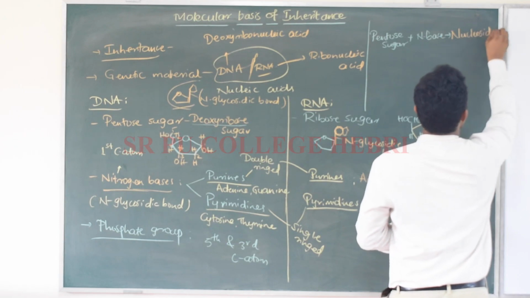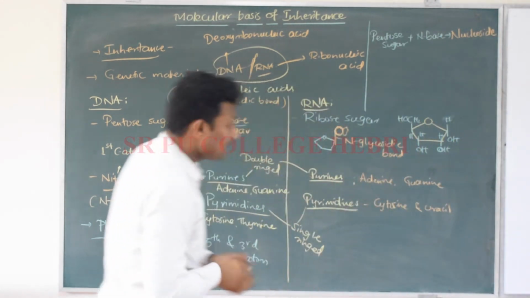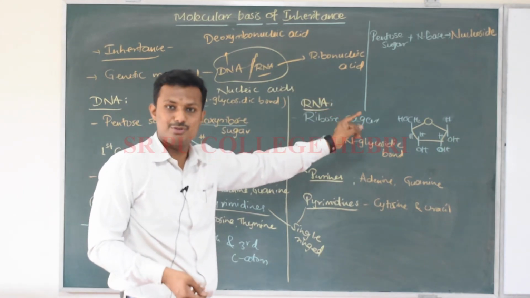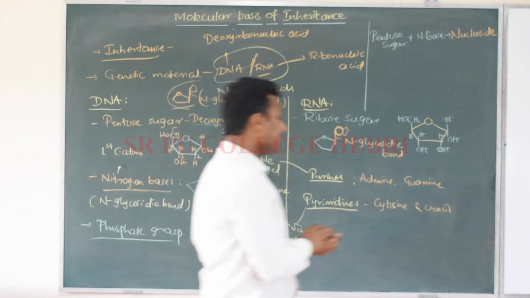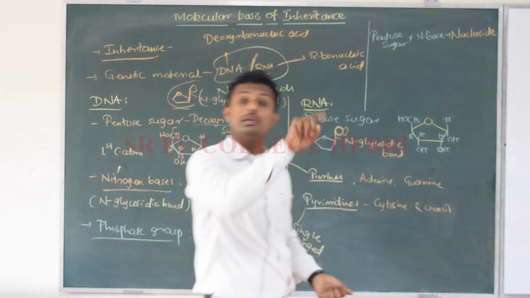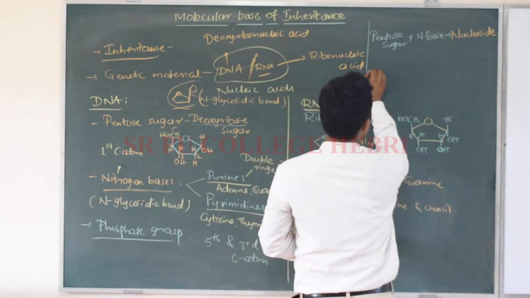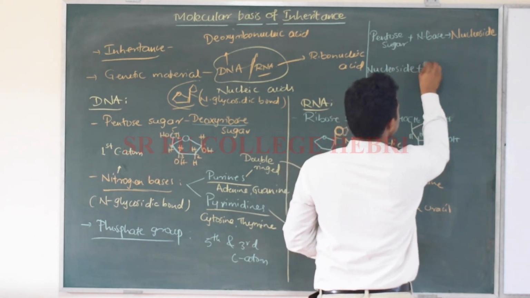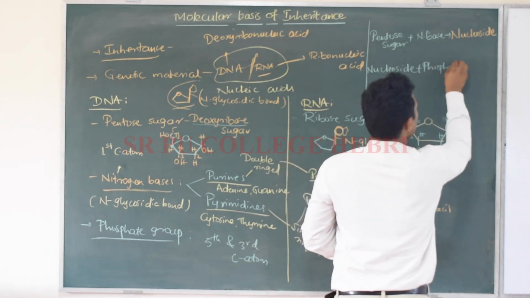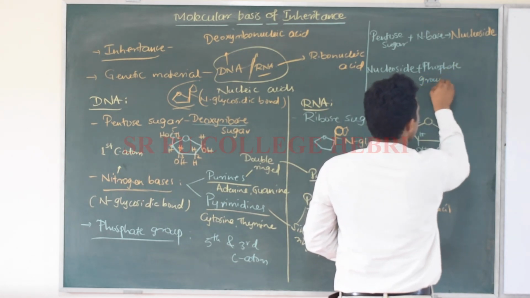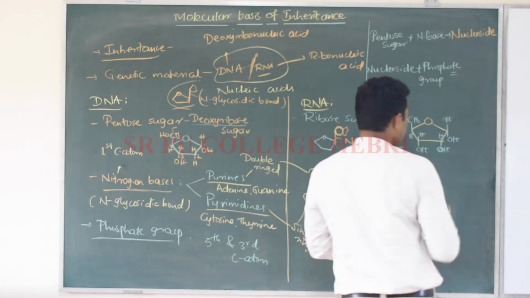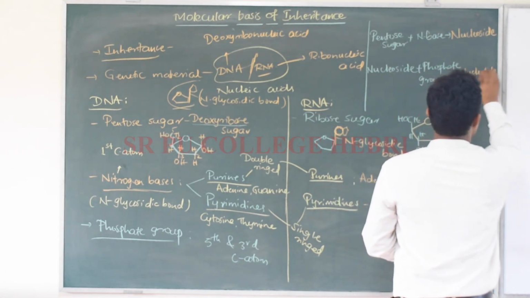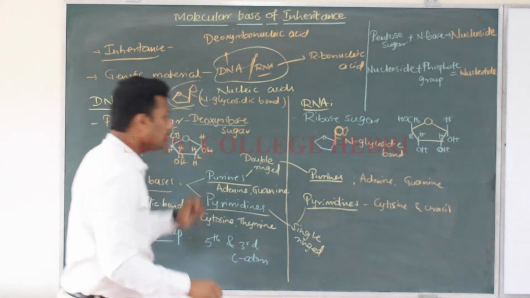It is called a nucleoside, whereas to that nucleoside, when the phosphate group comes and attaches to the fifth carbon atom, then it will be called what? The nucleotide. See, nucleoside plus phosphate group will be called what? A nucleotide. So how does the phosphate group attach?